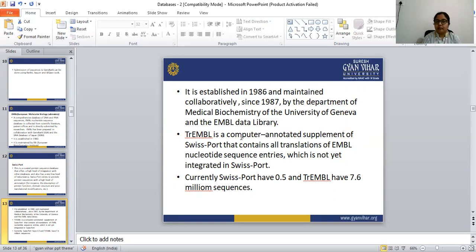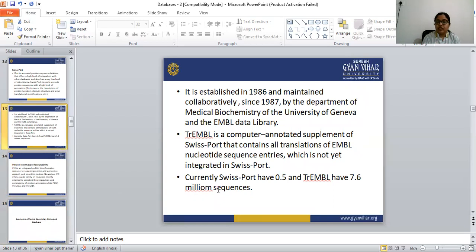TrEMBL is a computer-annotated supplement of SwissProt that contains all translations of EMBL nucleotide sequence entries which are not yet integrated in SwissProt. Currently, SwissProt has 0.5 million and TrEMBL has 7.56 million sequences.